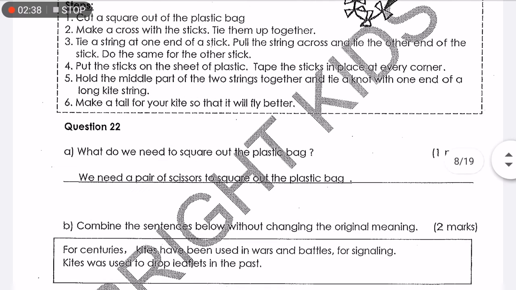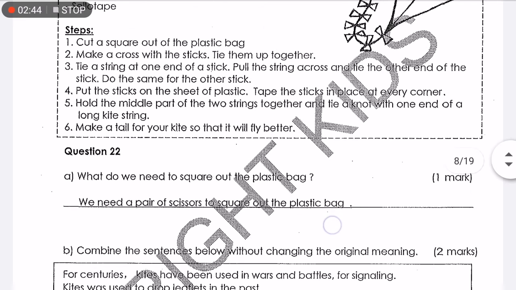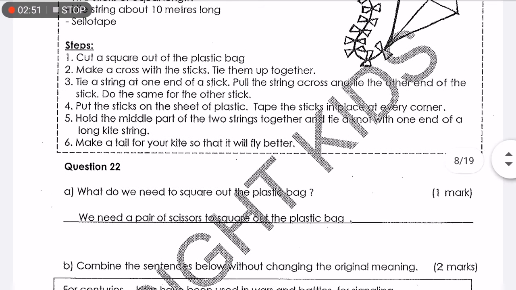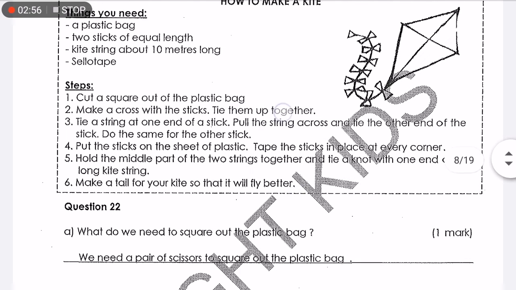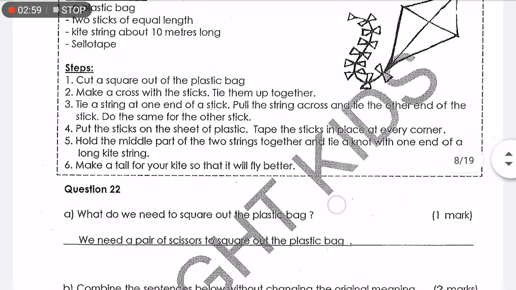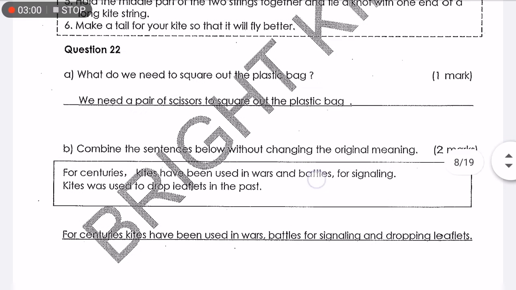Alright, now question A. What do we need to square out the plastic bag? What do you mean by square out the plastic bag? Meaning to say, cut the plastic bag into a square. We need a pair of scissors to square out the plastic bag. Where can you find the answer? The answer is in step 1. Here, cut the square out of the plastic bag. So the answer is we need a pair of scissors to square out the plastic bag.